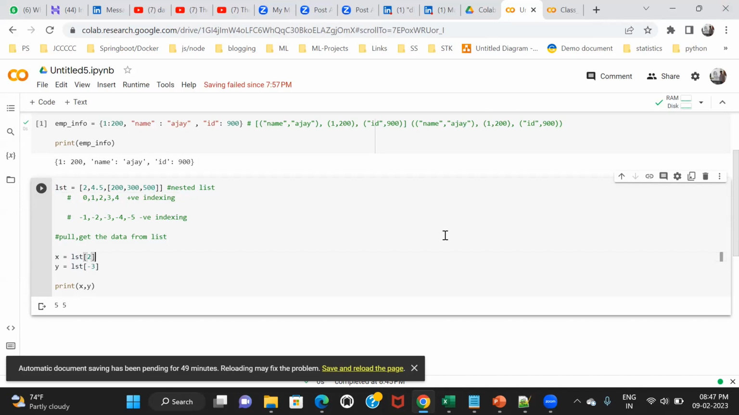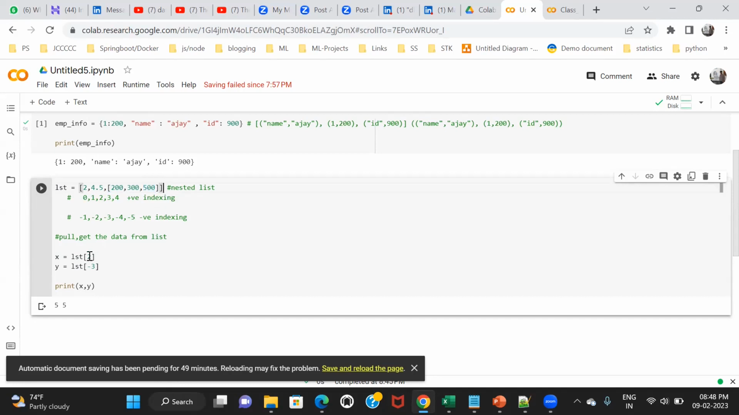Let me explain that. Does anybody want to try your logic? How to pull 500? By using indexing only, sir. Yes, using indexing. For the list containing another list, we also need to go with positive indexing or negative indexing, sir. You can use both. Let's use positive. I want to pull 500. 500 means positive index is 2.